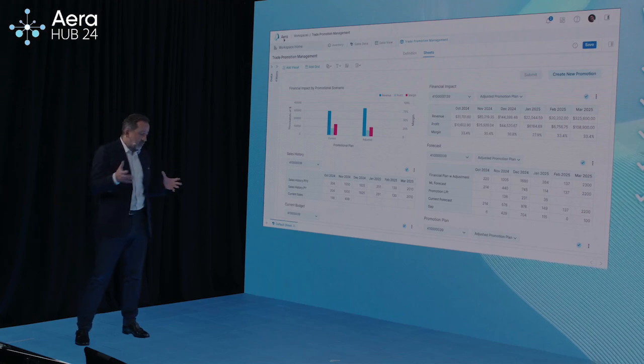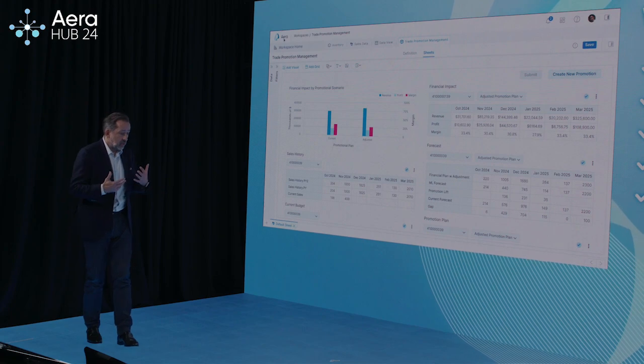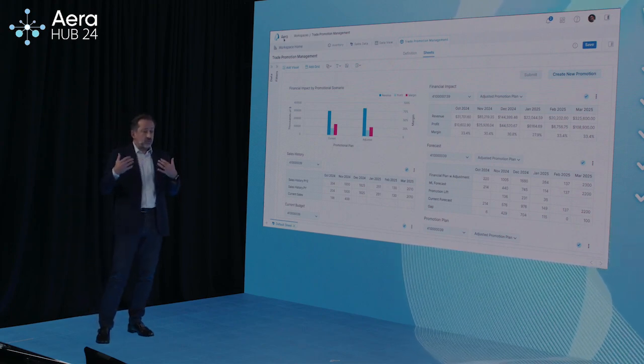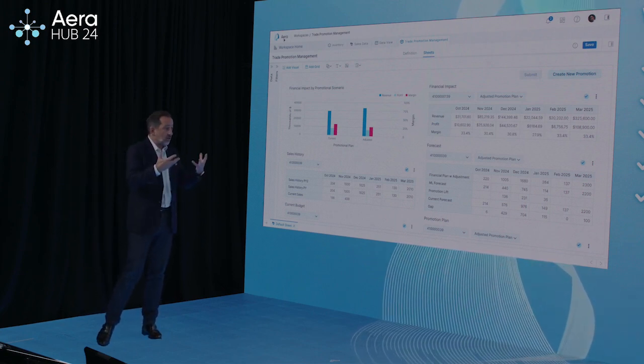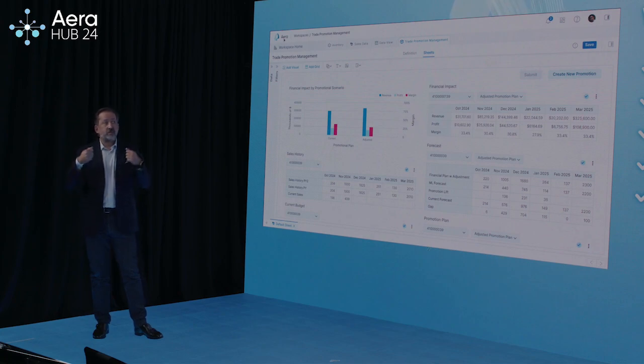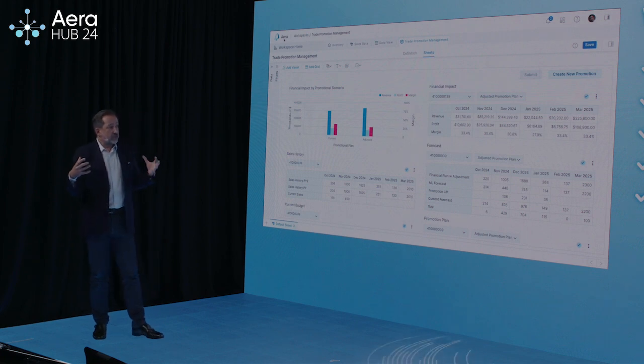So we first introduced the calc capability, the modeling capability inside the platform, but it was limited to the Aera developers. That's right. But through Workspaces, you're taking the power of that and you're allowing people to build their own, which is what they want to do without having to go to a spreadsheet or another tool. It sits on top of the decision data model.